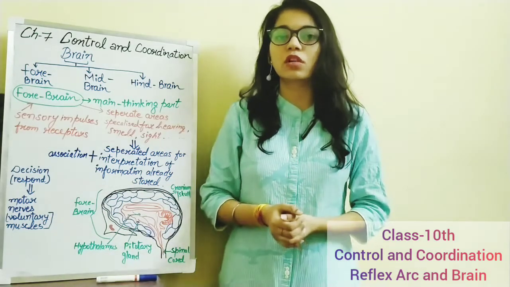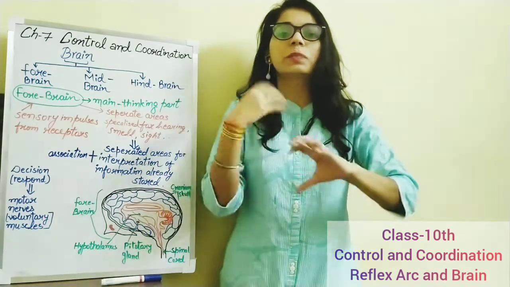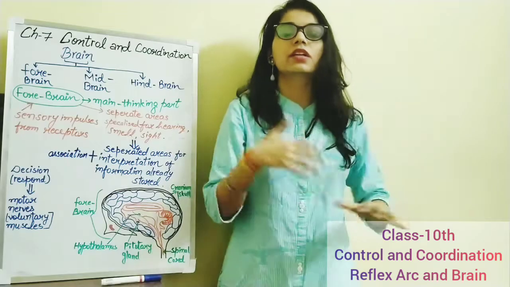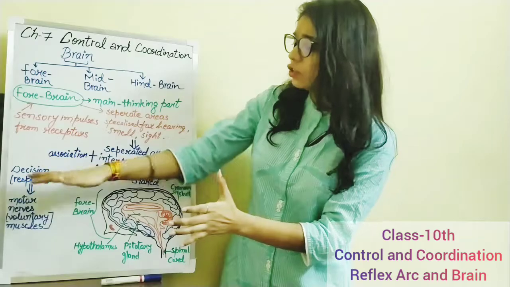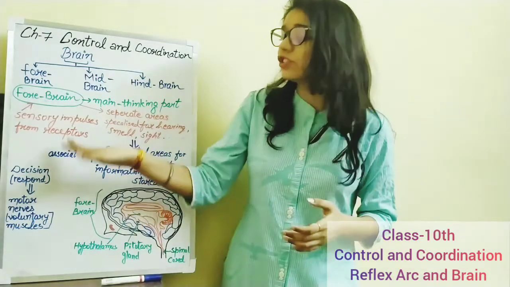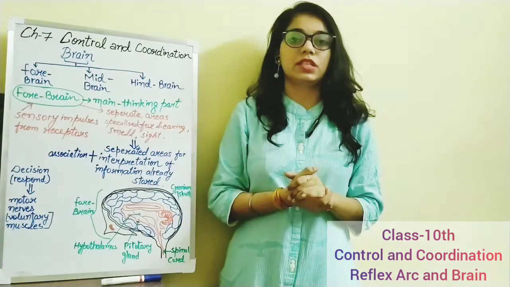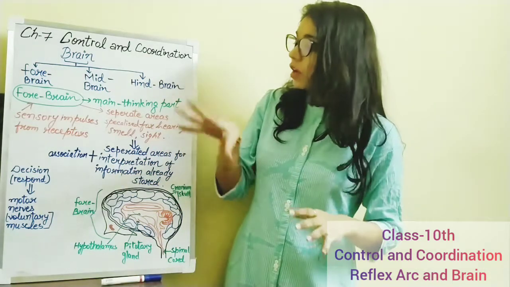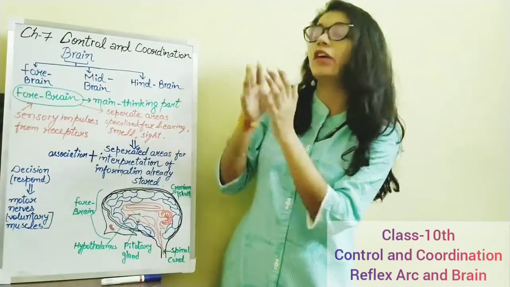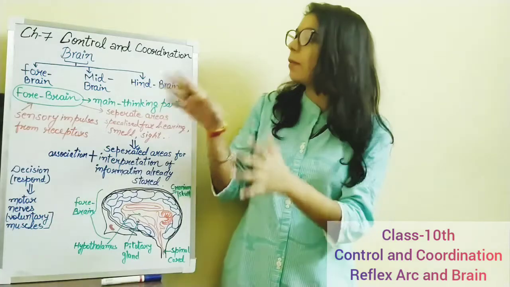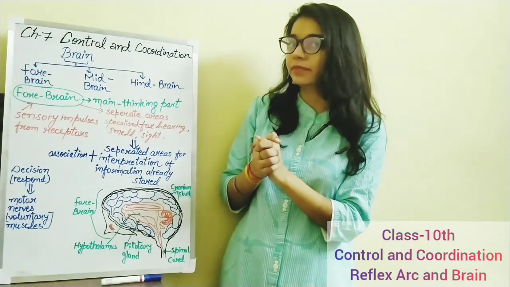The muscles will respond. For example, I am taking a pen and writing on a board, speaking, talking, running, walking. These all are related to motor nerves. So the decision or response part is done by the motor nerves or voluntary muscles, I would say. The sensory impulses part is done basically in the forebrain only. We'll study about the work of other parts of the brain as well, learners.